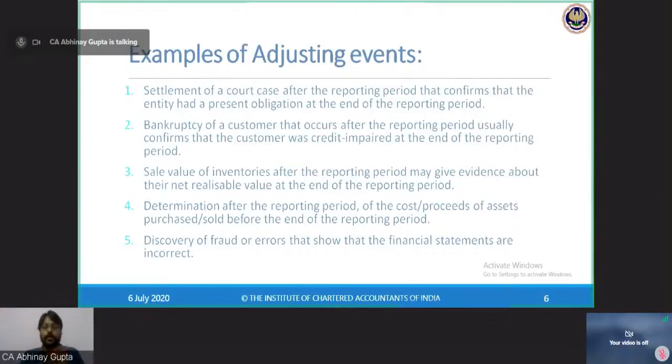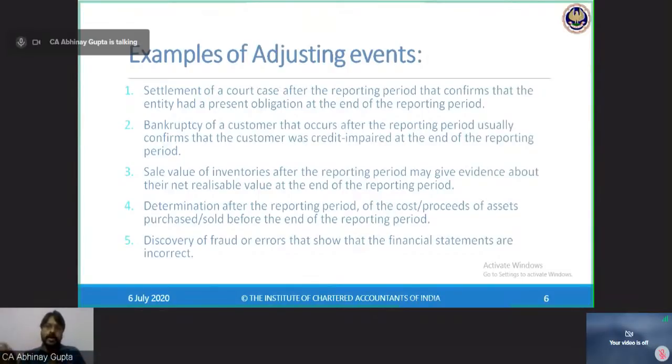Now, discovery of fraud or errors that show that financial statements are incorrect. So, if I am preparing the financial statements for, say, 31st March 2020, then subsequently, before the approval of the financial statements by the board of directors on 15th May, say somewhere in the month of April, a fraud has been noticed, and the fraud pertains to the period 1st April 2019 to 31st March 2020.